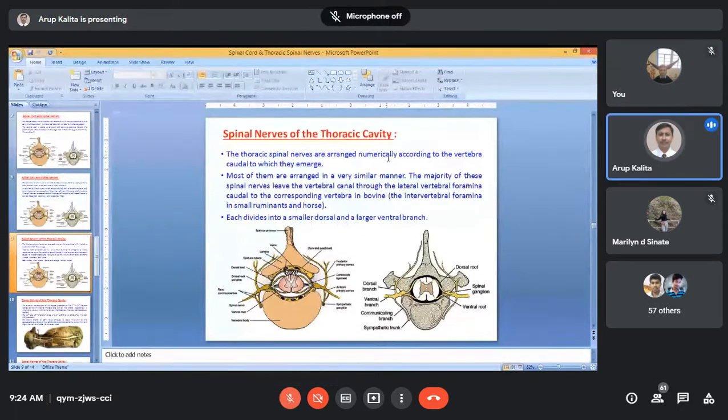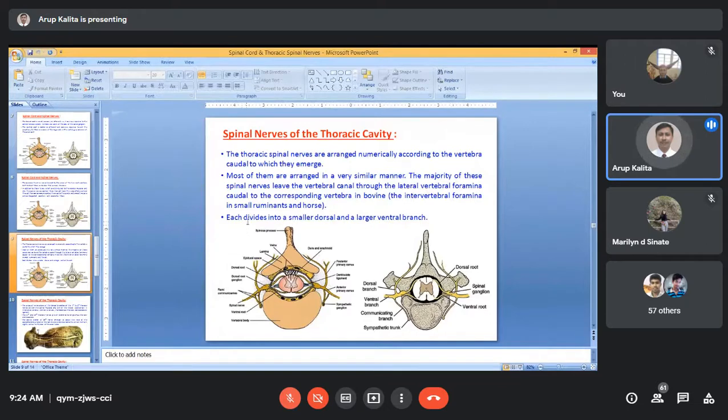Now, most of them are arranged in a very similar manner. The majority of these spinal nerves leave the vertebral canal through the lateral vertebral foramen, caudal to the corresponding vertebra in bovine. Already I told you. In cattle, these thoracic spinal nerves exit from the vertebral canal through the lateral vertebral foramen, and in the horse, through the intervertebral foramen.